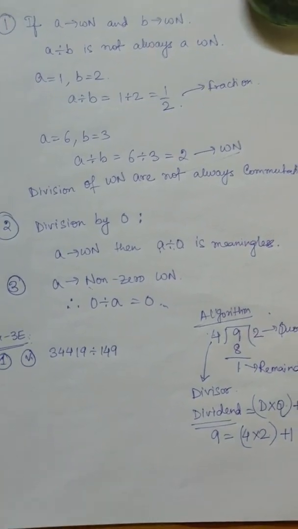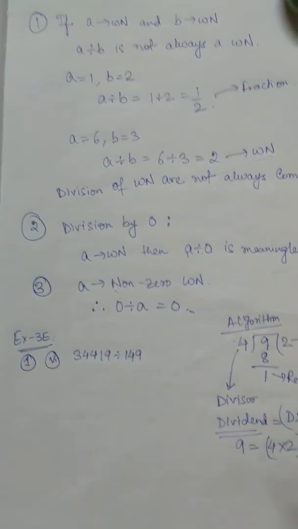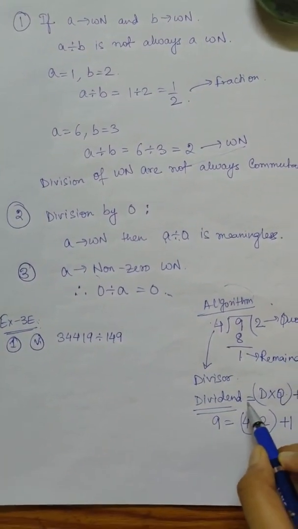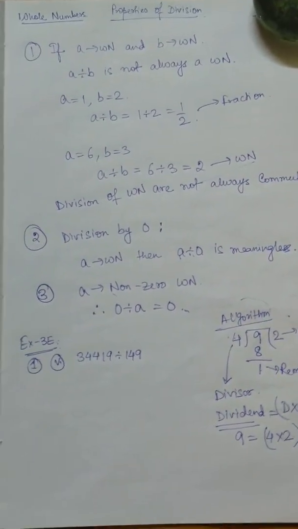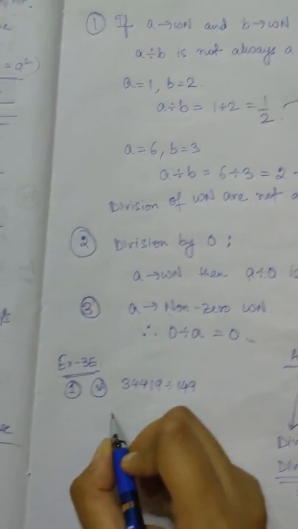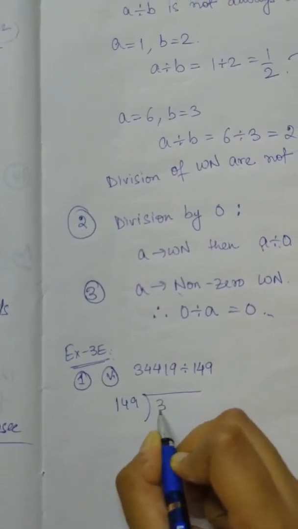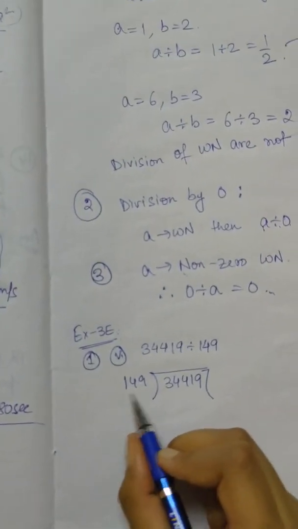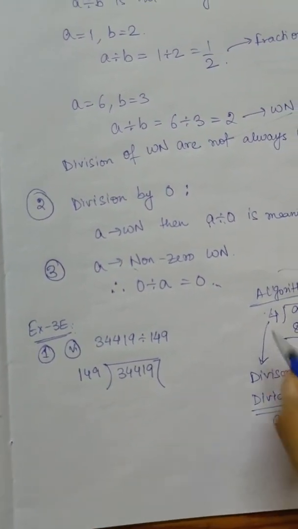Okay, so at first you have to divide this number with this number, then using this algorithm you have to check whether dividend is equal to divisor into quotient plus remainder. Okay, now moving on to the sum. I'm taking 149 and I'm dividing 34419 with it. So 149 we can assume as 150, the nearest number we have.